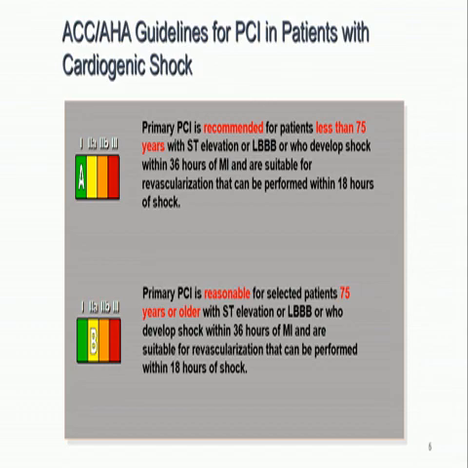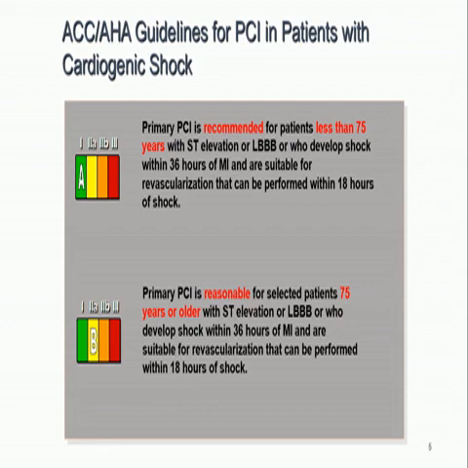The second indication is that primary PCI is reasonable for selected patients 75 years or older with ST elevation or LBBB who develop shock within 36 hours of MI and are suitable for revascularization that can be performed within 18 hours of shock.